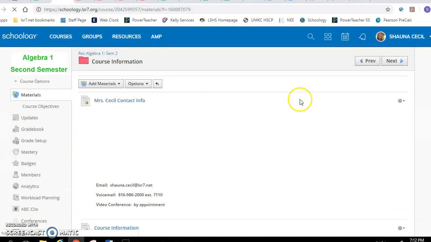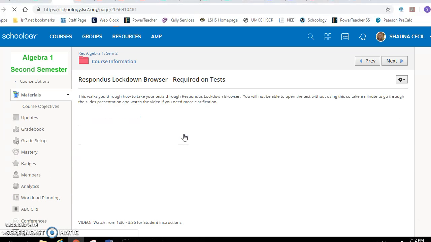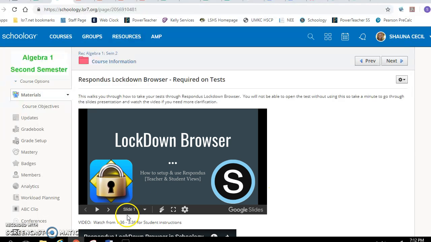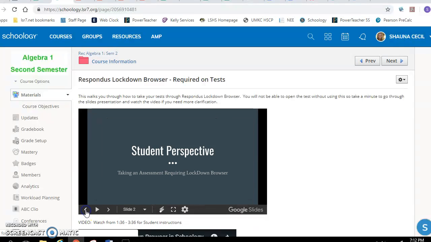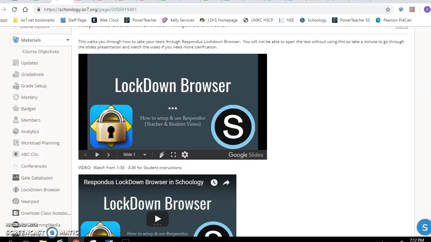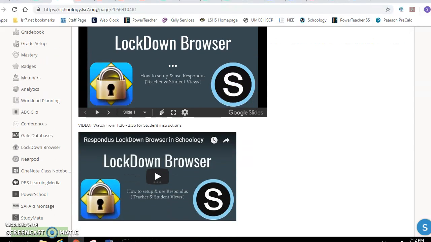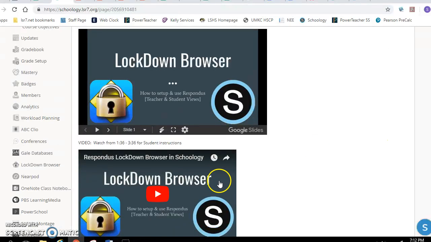So the lockdown browser, this is an explanation on how to use it. You're going to want to go through this before your first test. And we have this Google Slides little presentation here. Walk through that. It tells you how to use the lockdown browser. It's an app on your Chromebook. You'll have to log out in order to open it.